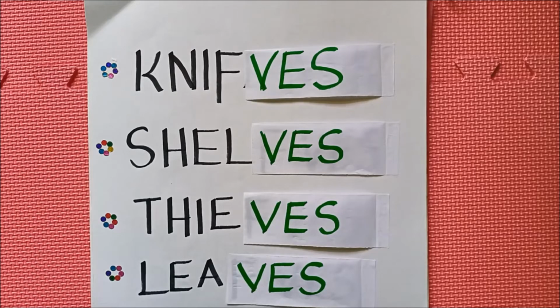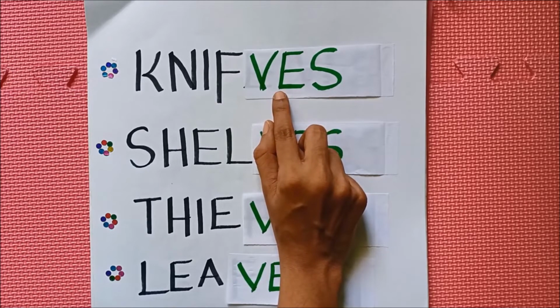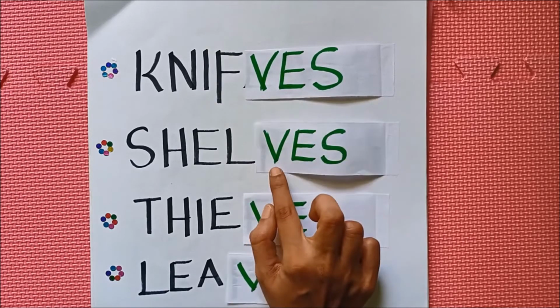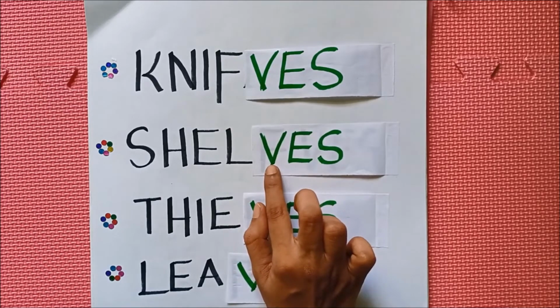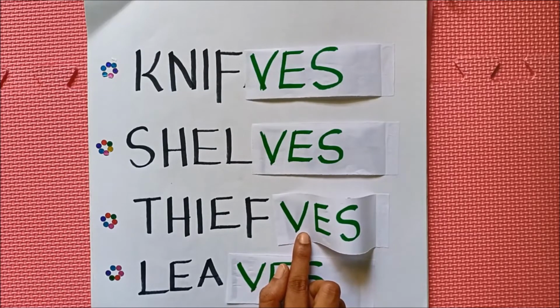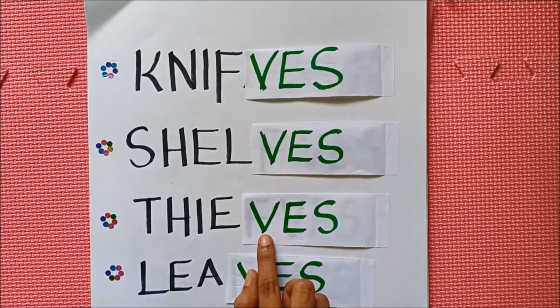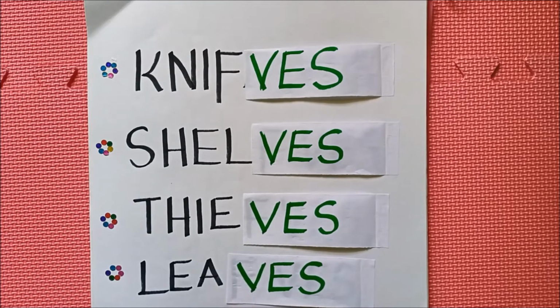Shall we read it once again? Wife. It ends with fe. So what do we have to do? We have to add ve. Yes, so knives. Shelf. It ends with the letter f. So what do we have to do? We have to add ve. Yes. Likewise, thief. It ends with the letter f, so we are adding ves. Thieves. Leaf, leaves. Have you understood this, students?